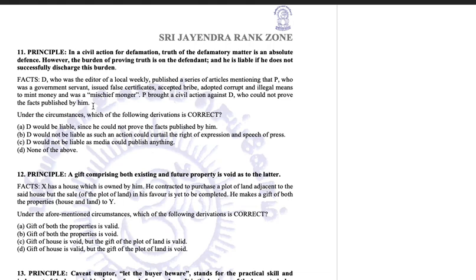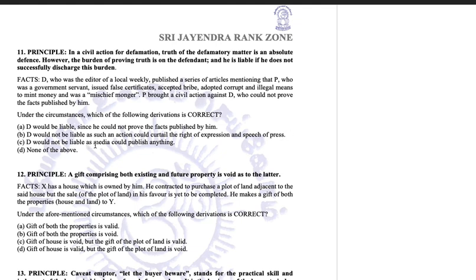Now let us see what will happen in this case. D would be liable since he could not prove the facts published by him. Appears correct. D would not be liable as such an action could curtail the right of freedom of speech and expression and press. Now they are trying to claim that press has a freedom of expression and speech, and whatever he is saying, he has a freedom to say. No, but freedom of speech and expression is not an absolute right. It has some restrictions to it as well. You cannot injure someone's reputation in the garb of using your right. So this option goes out of the window.